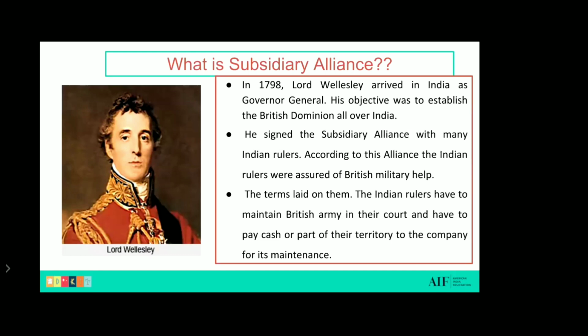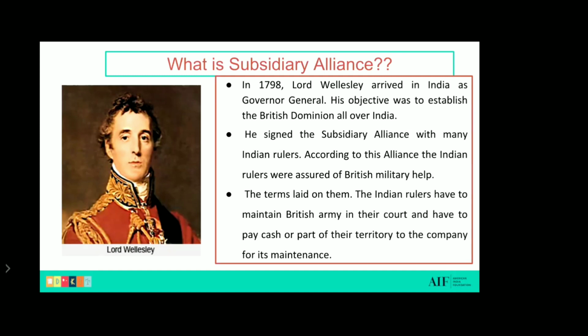So what was the main thing in this alliance? All the Indian rulers will be given military help. The terms laid on them: the Indian rulers have to maintain British army in their court and have to pay cash or part of their territory to the company. Now what happened? After signing this subsidiary alliance, he will be giving British military help to the Indian rulers.